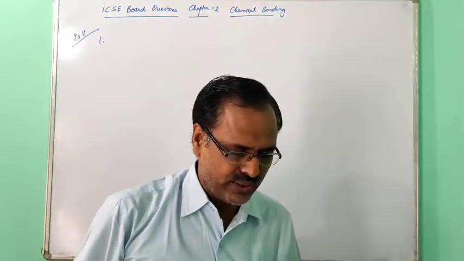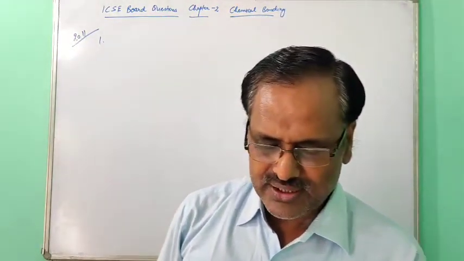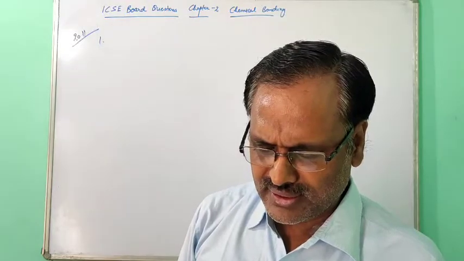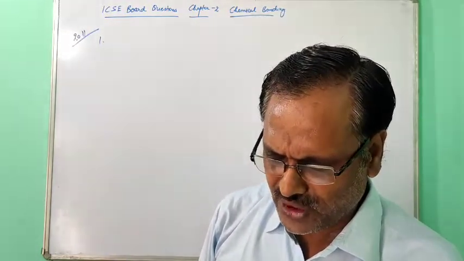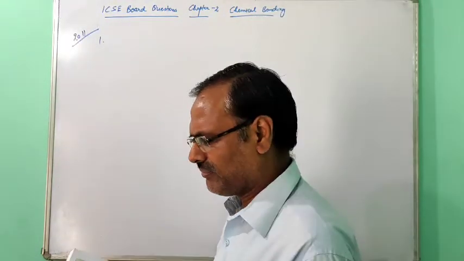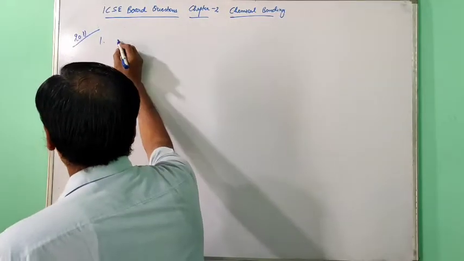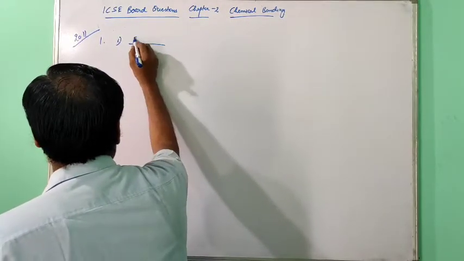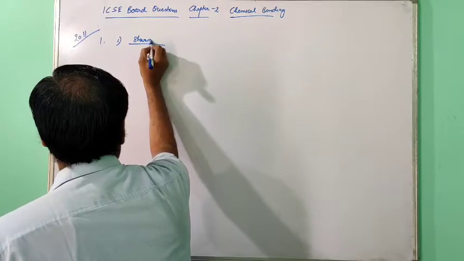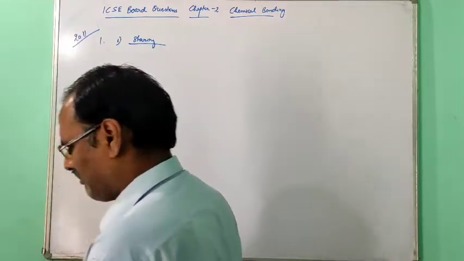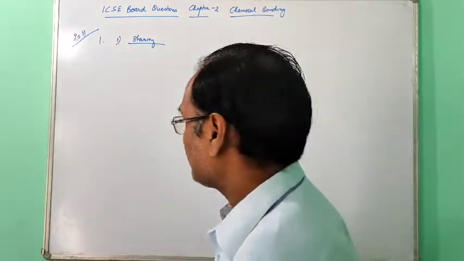Just go through what is given in your book. First one: in a covalent compound the bond is formed due to sharing of electrons.